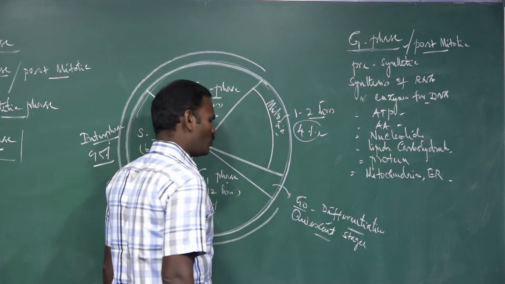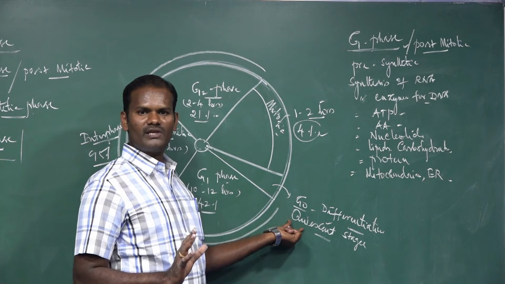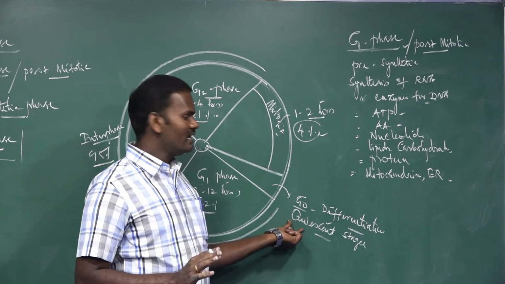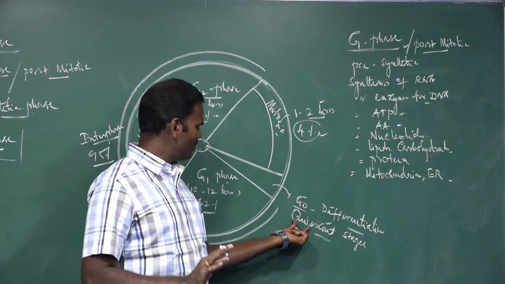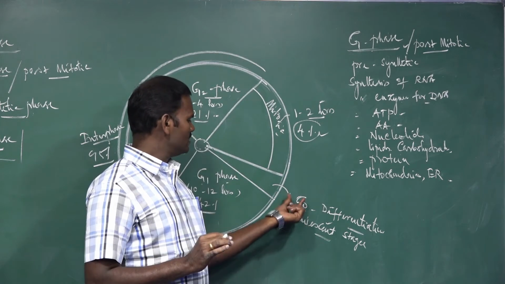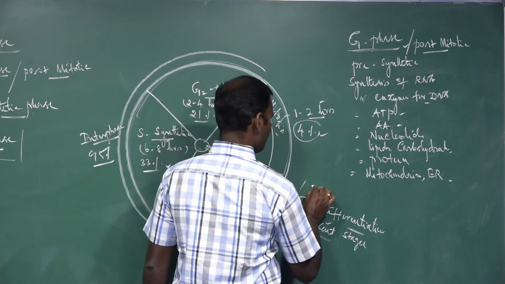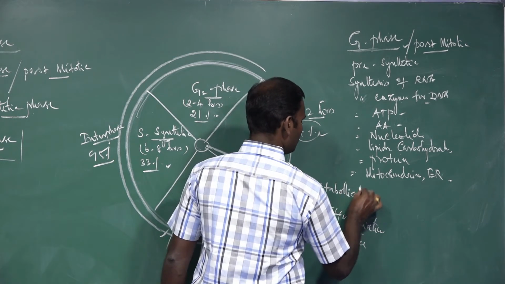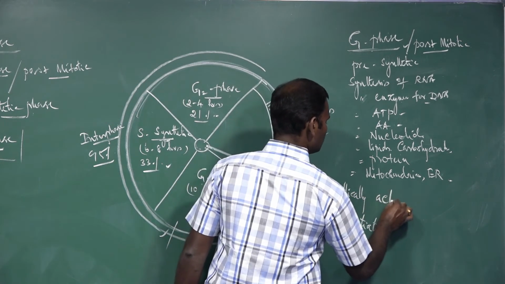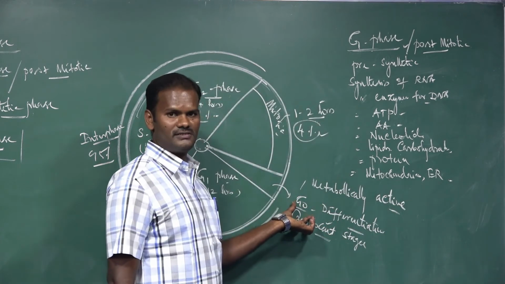Why do we call it a quiescent stage? It is not a permanent stage, not a dormant stage. It is a temporary stage, a normal functioning stage. Remember, in the question, G0 is a metabolically active phase, and normal functioning also takes place in the G0 phase.